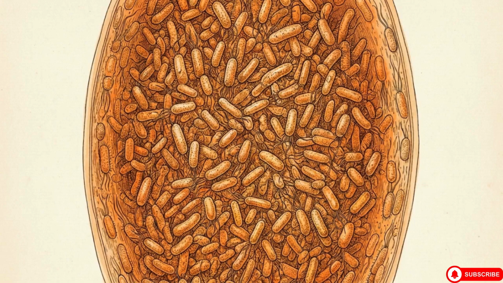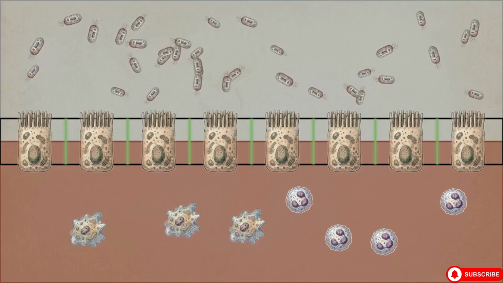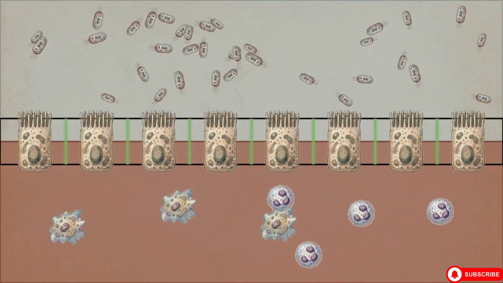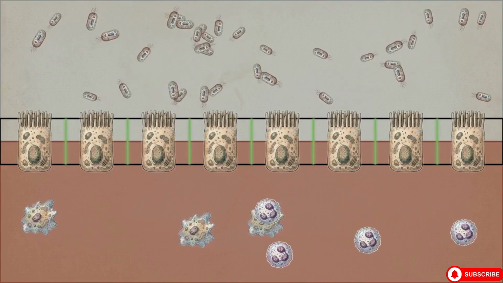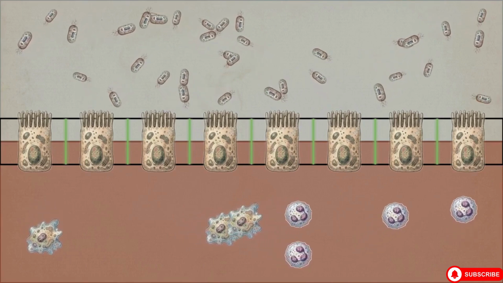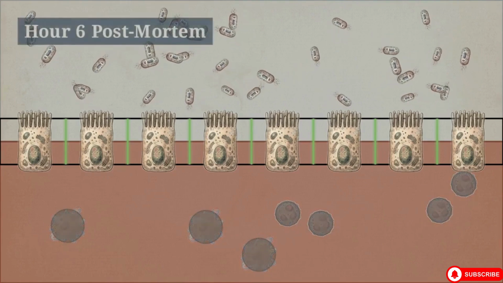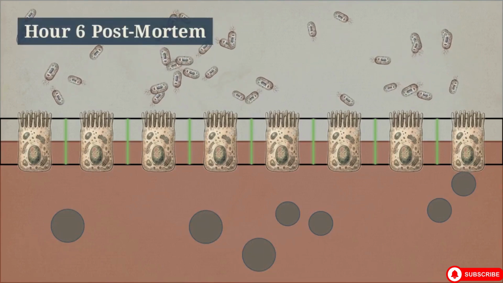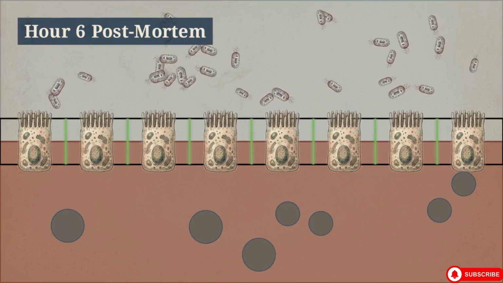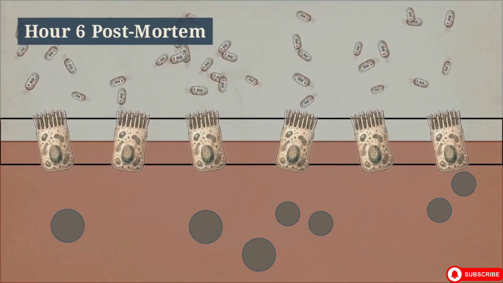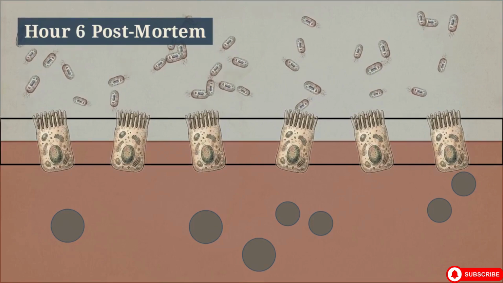The gut houses trillions of microorganisms, an ecosystem that outnumbers the host's own cells. During life, this population is contained by a continuous physical barrier of enterocytes. Tight junctions seal the spaces between these cells, preventing bacteria from escaping the lumen. This is supported by an aggressive innate immune system, with macrophages and neutrophils patrolling the barrier. By hour 6 postmortem, oxygen deprivation has killed the immune cells, removing active resistance. Simultaneously, cellular autolysis causes the tight junctions to dissolve, and the intestinal barrier fails.